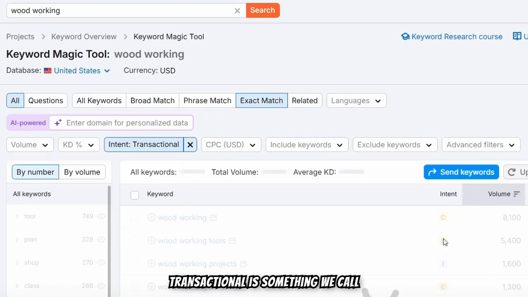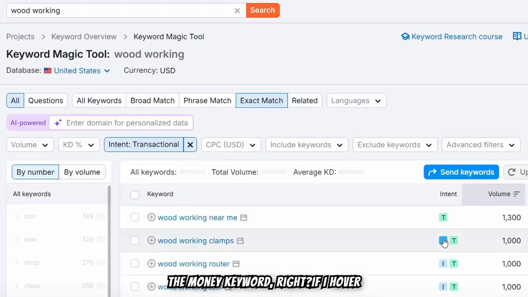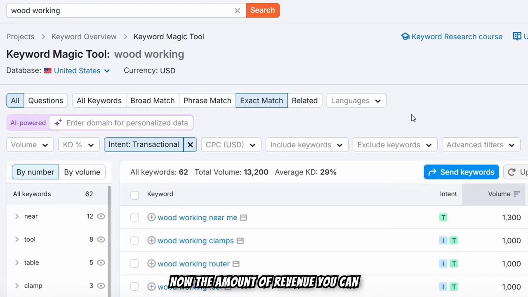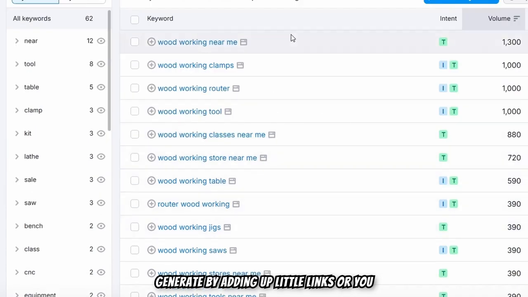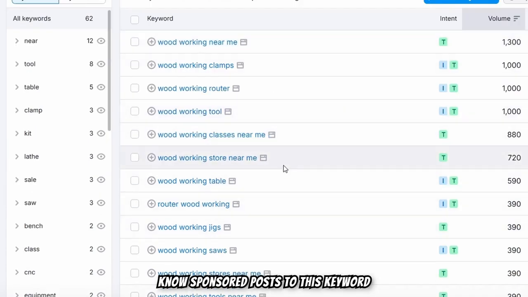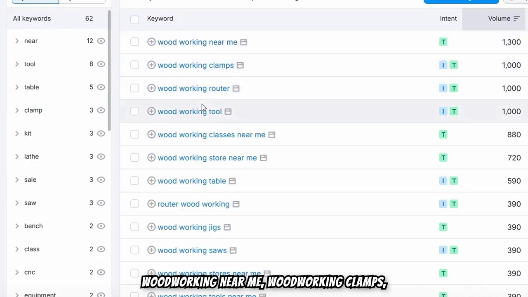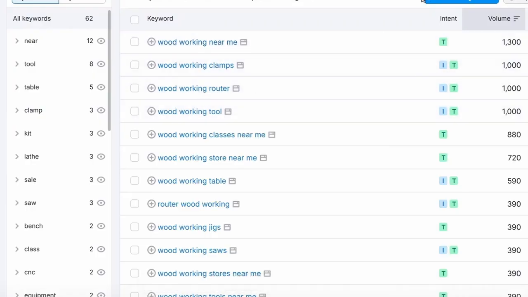Transactional is something we call the money keyword, right? If I hover on transactional, it tells you the user wants to complete an action. The action can be purchasing, or opting in for emails. So that is some kind of action people are taking. The amount of revenue you can generate by adding affiliate links or sponsored posts to this keyword is amazing, right? Woodworking near me, woodworking clamps, woodworking router, woodworking tool.